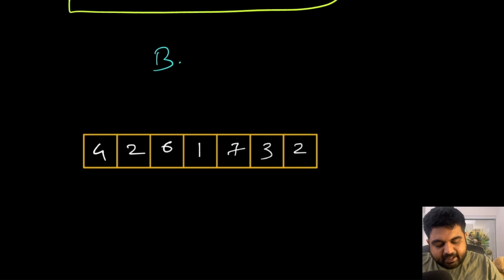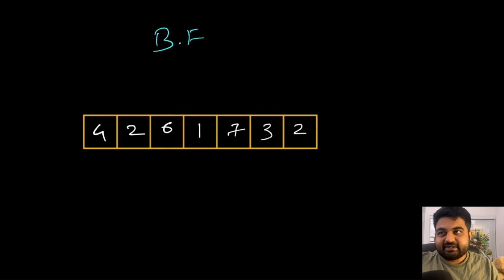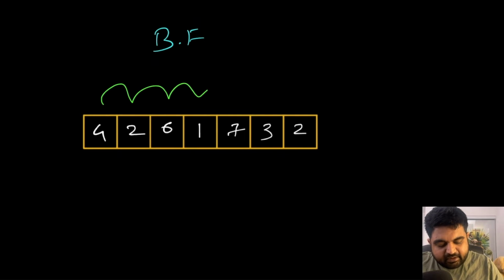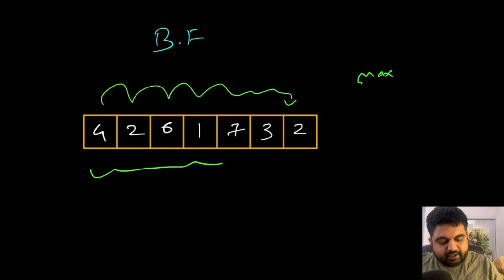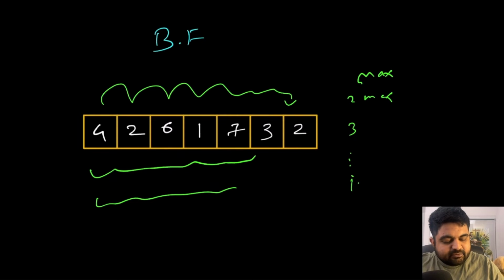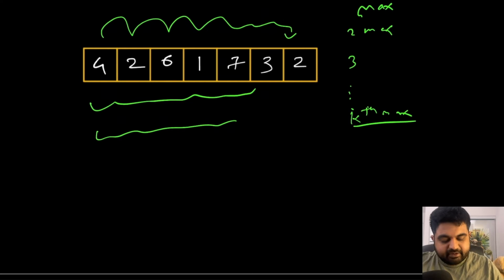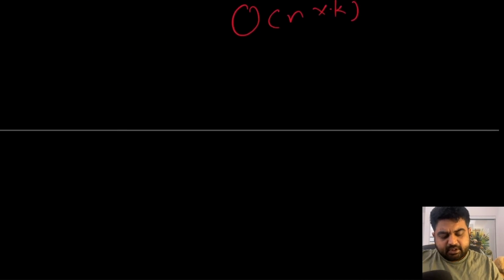The first approach that comes to our mind is a brute force approach, where the idea is quite straightforward. We simply iterate over the given input array one by one in order to find the maximum value, then once again we iterate in order to find the second maximum value, and we iterate a third time to find the third maximum value, until we reach the kth maximum element, and we return this value as the answer. Obviously you can see that we are doing a lot of repeated work with the brute force approach, and the time complexity is going to be big O of n multiplied by k, so that is not a good approach.